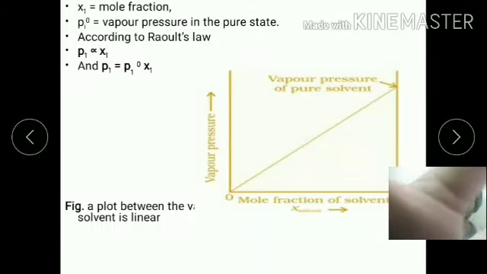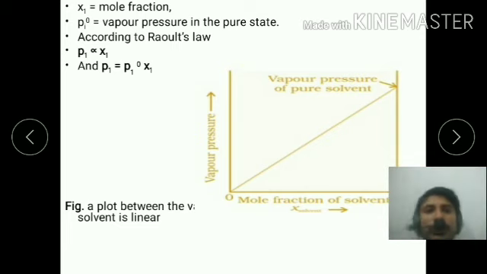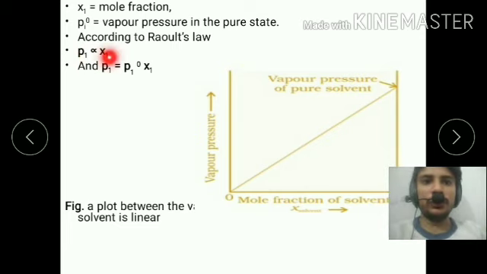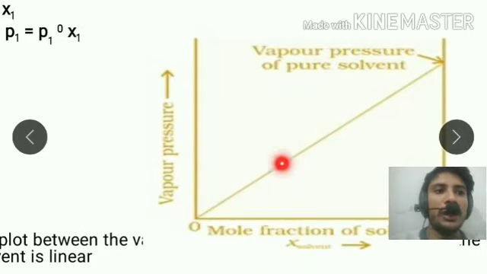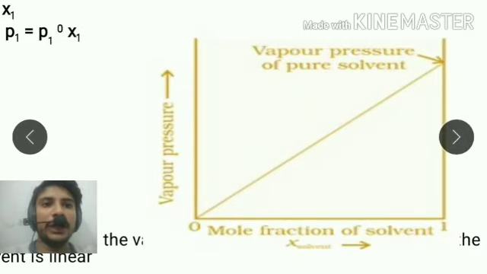Okay, X1 is the mole fraction and P1 naught is the vapor pressure of the pure state. According to Raoult's law, P1 is directly proportional to X1, and when we remove the proportionality sign, we get P1 equal to P1 naught X1. P1 is the vapor pressure of component first. This is the graph that shows Raoult's law.